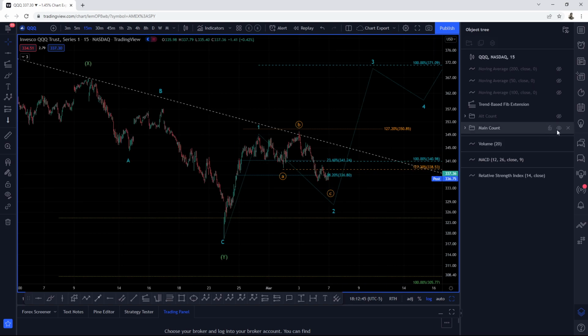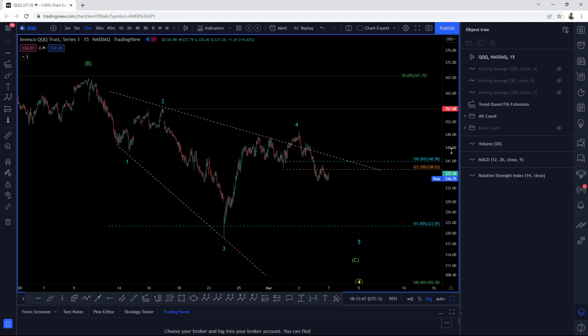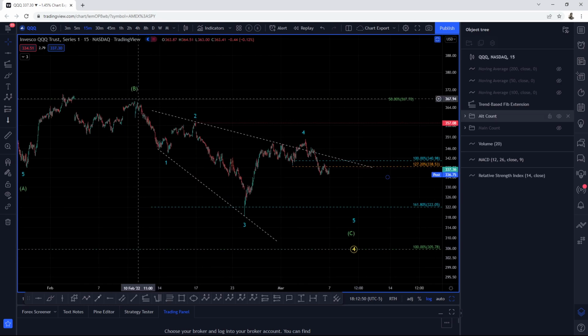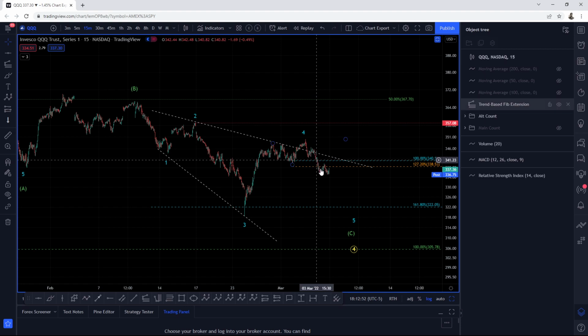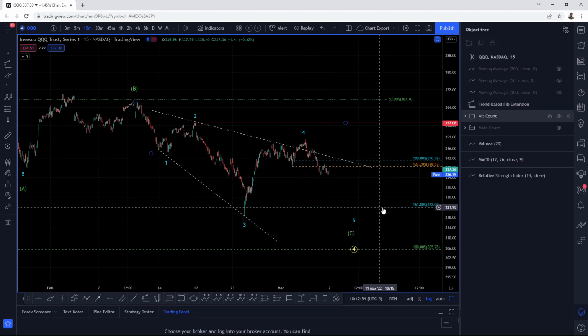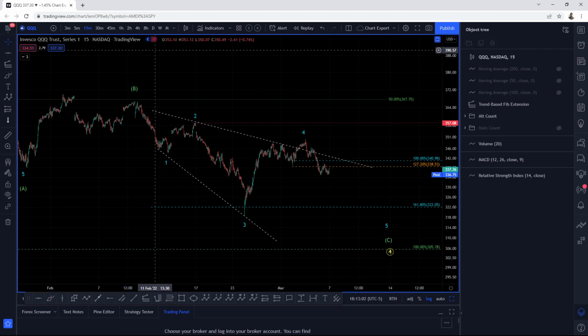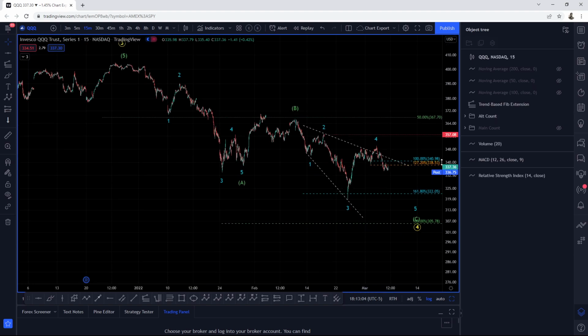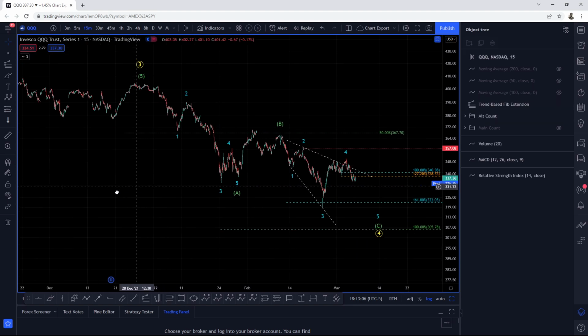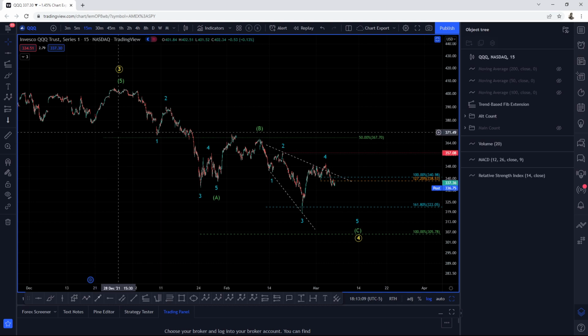As an alternative, guys, our alternate count, just like in the SPY, is letting us know that 1, 2, 3, 4, we're slowly going to fade down into the wave 5 of C of 4. I know that a lot of us are getting a bit frustrated at this price action. It has been a pain, yes, but little by little we keep on mapping out our wave structures and our wave counts, and we start finding possibilities that will let us know which direction the markets are going to head towards.